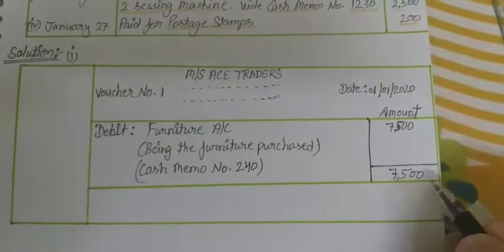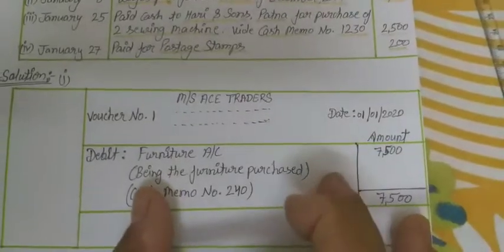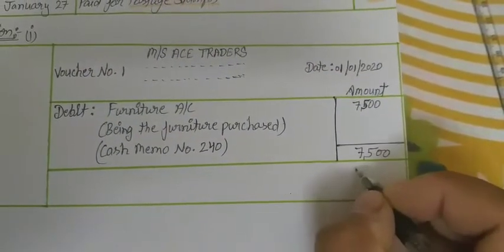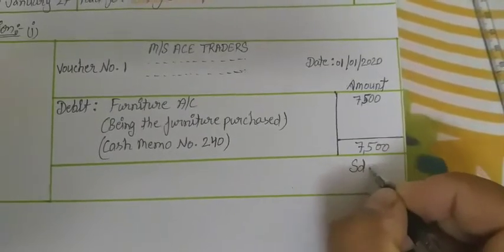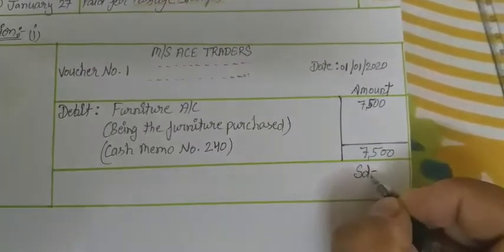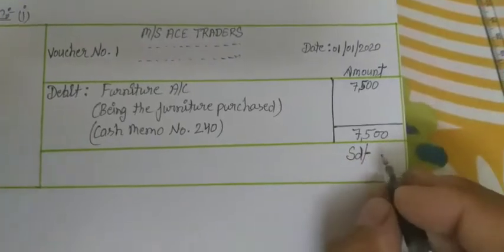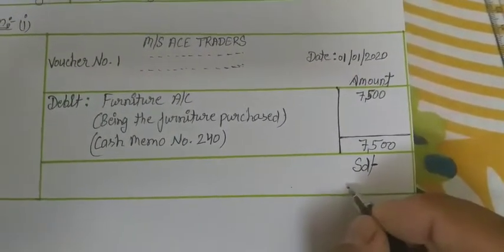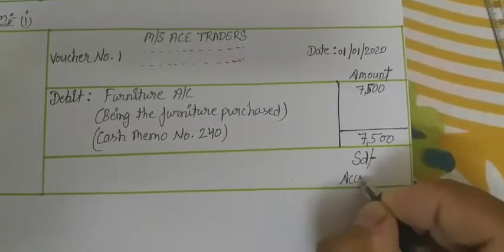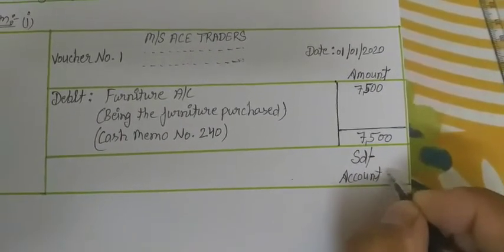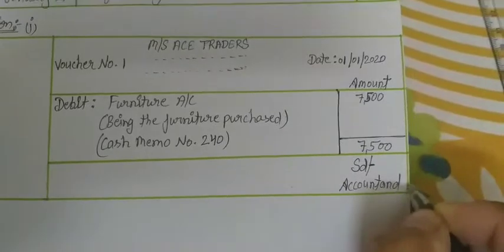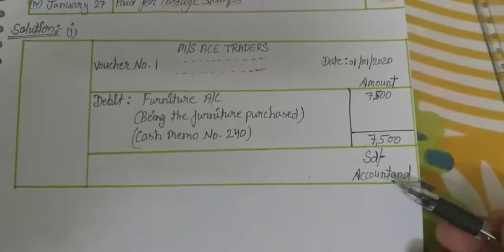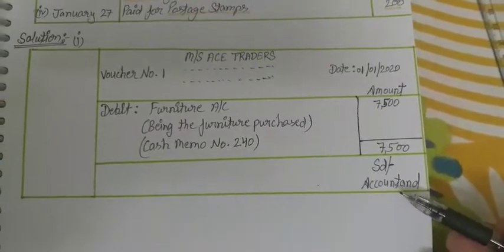And after that, this column is completed, and now at the bottom of this, it is signed by the person who prepared this, as an accountant. Okay, this is signed by the person who prepared this.